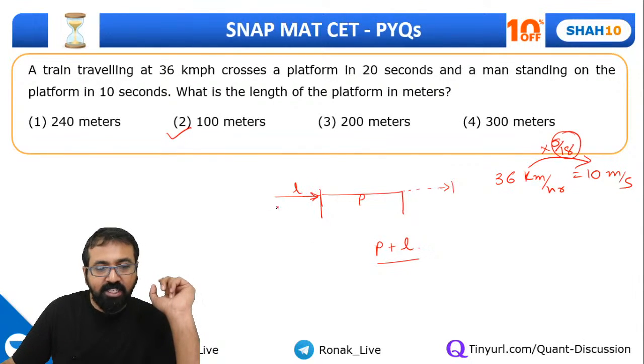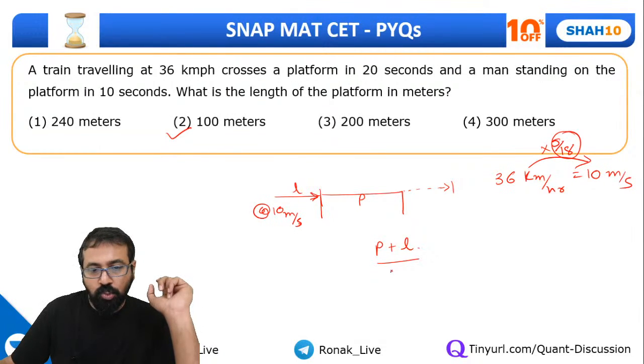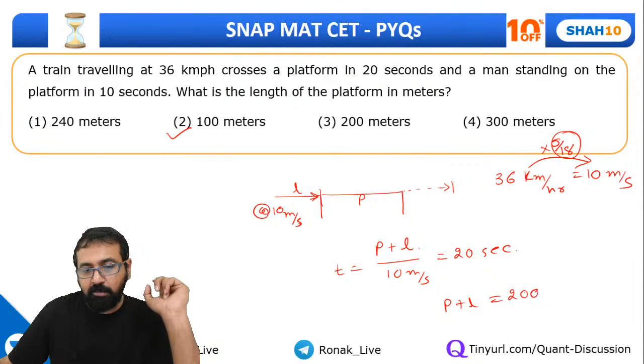At what speed? At its own speed, which is 10 meter per second. Correct? So time is equal to distance by speed, and it takes 20 seconds. So what we'll come to know is length of train plus length of platform is 200 meter.